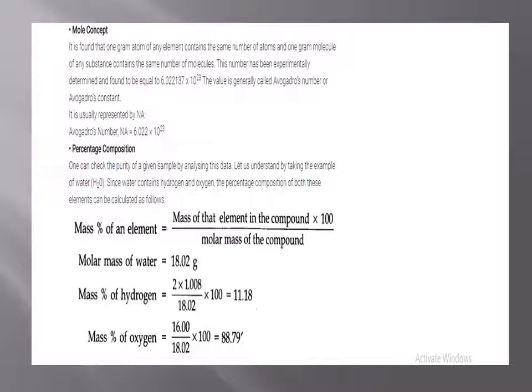Mass percent of an element is the mass of that element in the compound multiplied by 100 divided by the molar mass of the compound. On the screen, taking the example of H2O, find out the mass percentage of hydrogen and the mass percentage of oxygen.